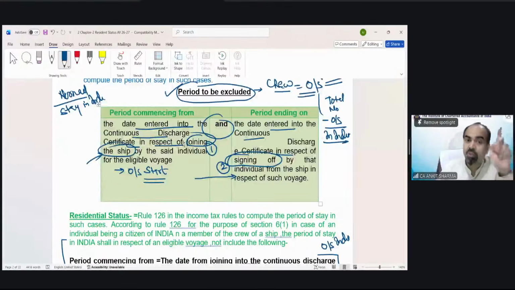In the last session also, I told you, whenever there is a question of residential status, first of all, you have to check whether it is related to a special condition case or a normal condition case. This should be the starting of your question. So now let me see how many are feeling that the voyage provision is difficult. Mustafa is saying, now understand we have to exclude both days. Exactly.